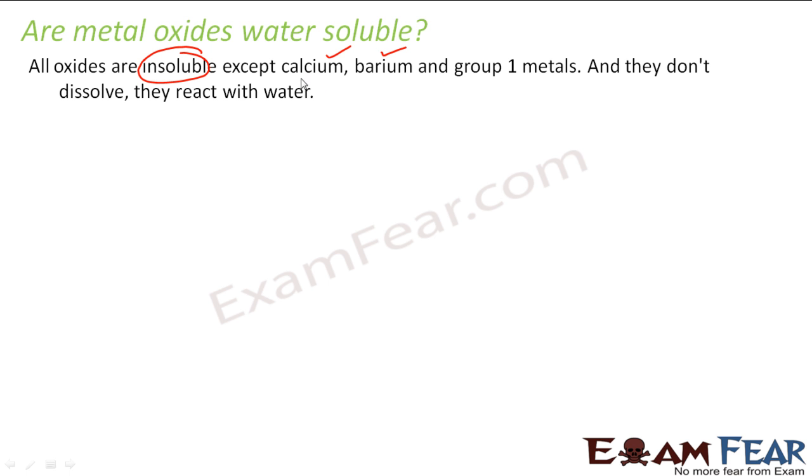So all these group 1 elements, sodium, potassium, they don't dissolve in water, but they react with water. Actually, you can say they are insoluble, but the group 1 elements and calcium and barium are so reactive with water that they react, and then you feel it's dissolved. So they don't dissolve, but they actually react with water. But other metal oxides, for example copper oxide and aluminum oxide, don't dissolve in water.